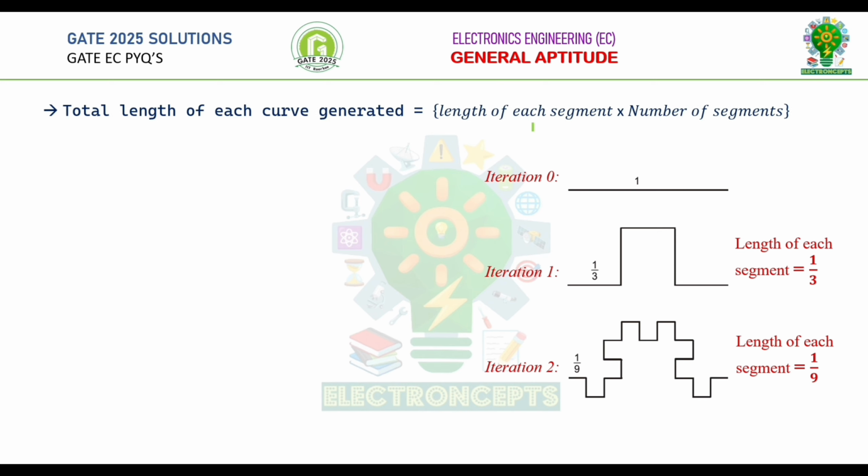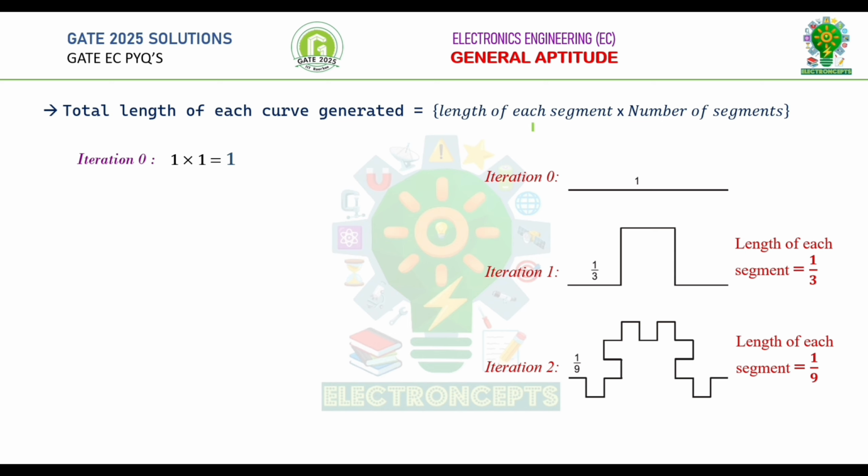We know that the total length of the curve generated is equal to the length of each segment in the given curve times the number of segments in the given curve. Now, let's analyze iteration 0. The length of the segment in iteration 0 is 1 and the number of segments in iteration 0 is 1. Therefore, the total length of the curve in iteration 0 is 1 into 1, which is equal to 1.